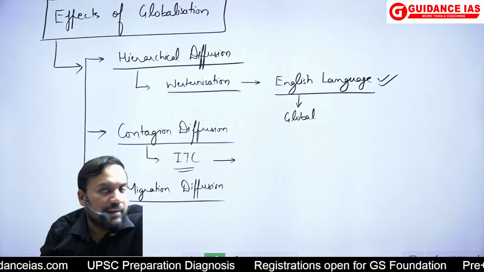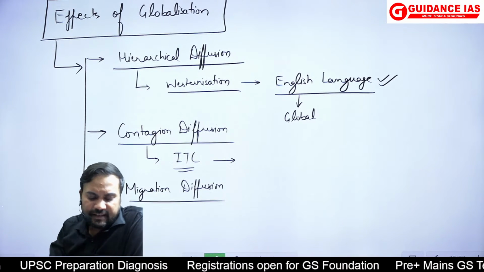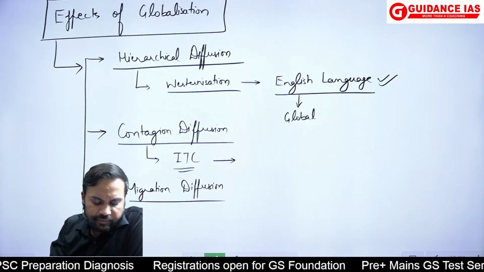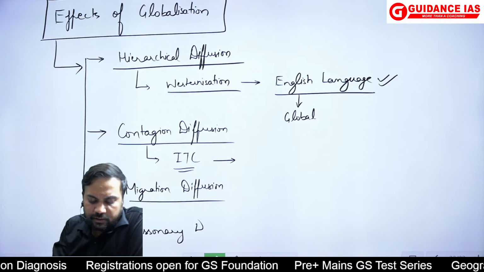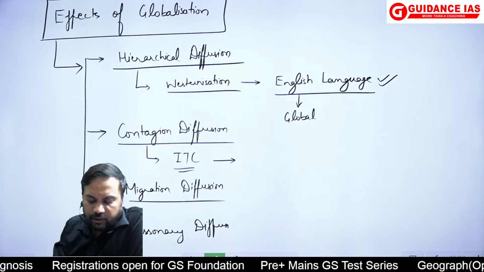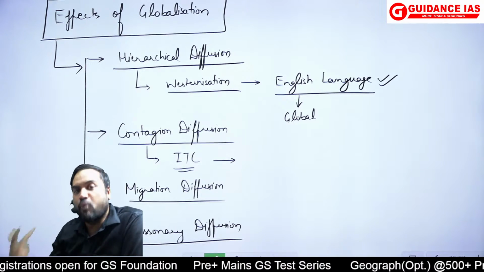So you could have taken the example of the migration diffusion and essentially a kind of missionary diffusion is also with globalization. What has happened? Even before globalization it was there, but it has become more.